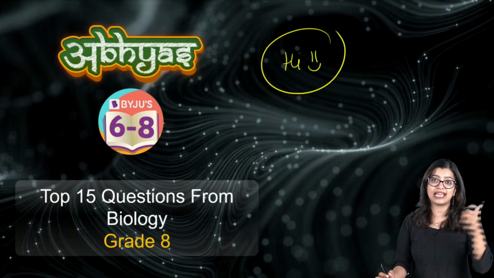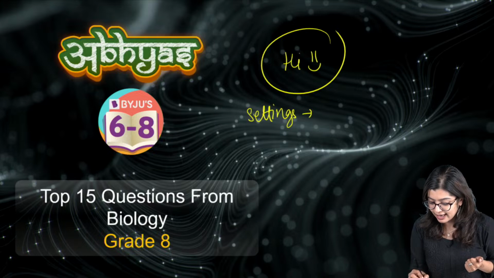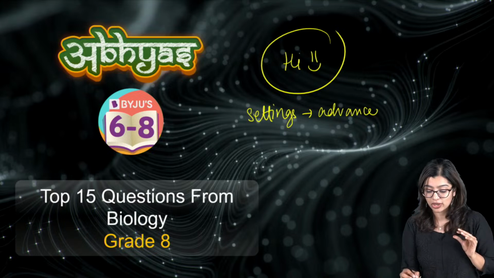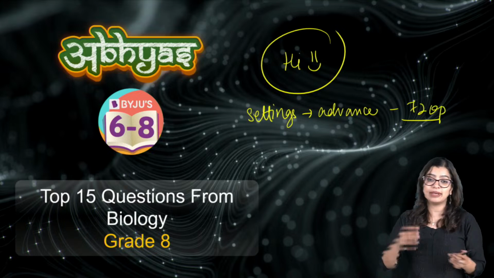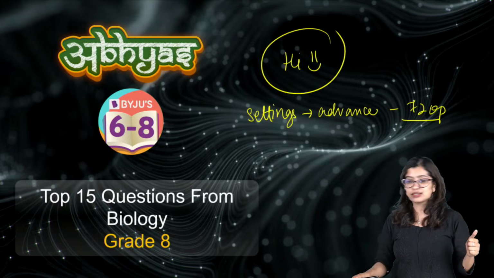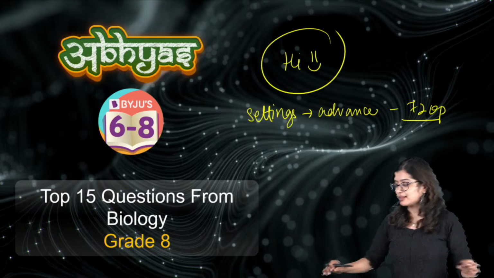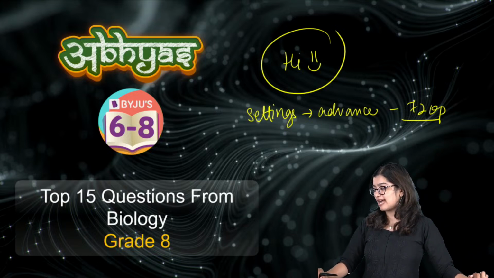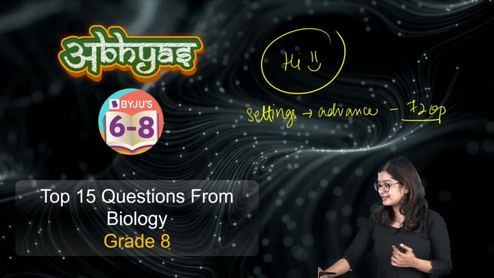Now for those of you who are saying, ma'am, screen is not clear, requesting you to go to settings, then advanced settings, where you will get an option to set the pixel quality, and keep it at 720p, because when you do that you will be able to see it clearly. So very quickly students, is everything good to go? Audio, video, screen, all good? Not at all, Tara. When I have to teach my students, I am not at all tired. Okay, awesome. I see everything is good to go.